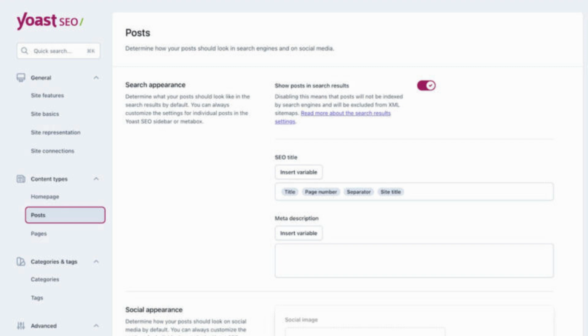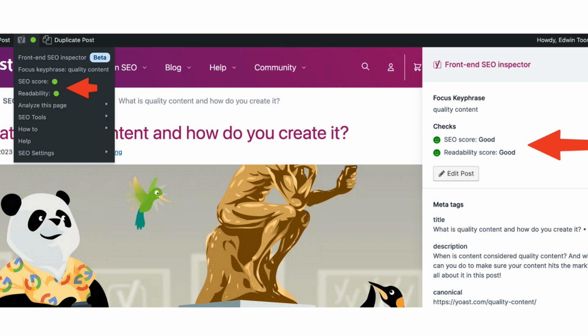Let's find out. First, let's talk about the user experience. Yoast SEO has maintained its classic, minimalist look. It uses the traffic light system, red, orange, and green. It's perfect if you want a clean, distraction-free environment.